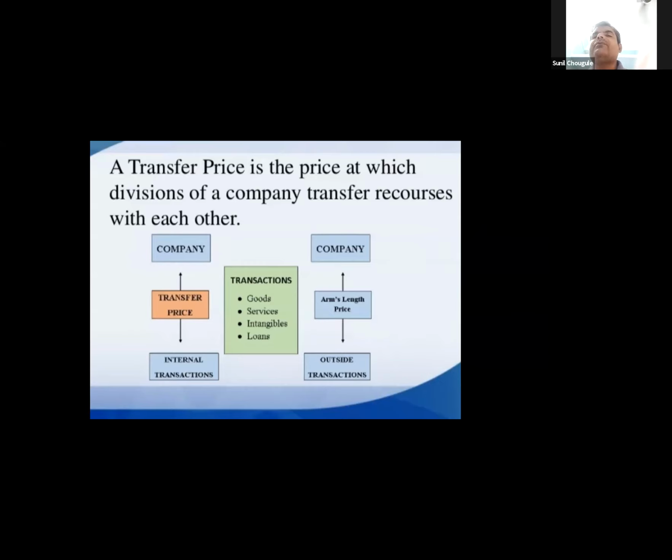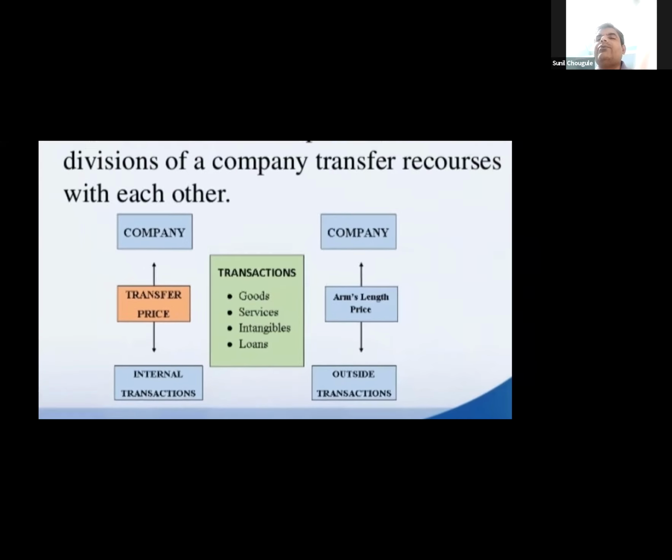What is meant by transfer price? Transfer price is the price, as mentioned here in the PPT, at which divisions of a company transfer resources. Please don't read it as resources with each other, that is written by mistake. One department of a company transfers resources to another department of the company. While this transfer is happening, one department is selling that particular resource to another department. This is what happens, and it is represented graphically here too.